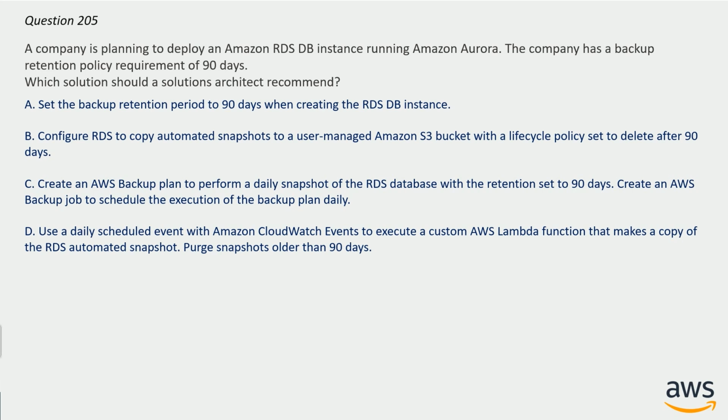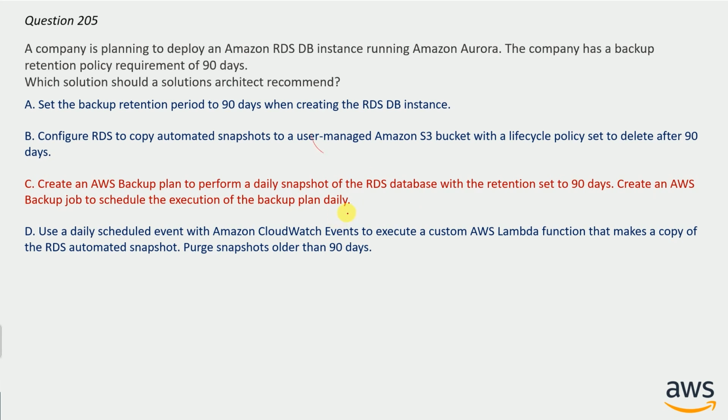And the correct answer here will be option C. Create an AWS backup plan to perform a daily snapshot of the RDS database with the retention set to 90 days. Create an AWS backup job to schedule the execution of the backup plan daily. So this one is correct here because creating an AWS backup plan to perform a daily snapshot of the RDS database with the retention set to 90 days and scheduling the execution of the backup plan daily is the recommended solution.